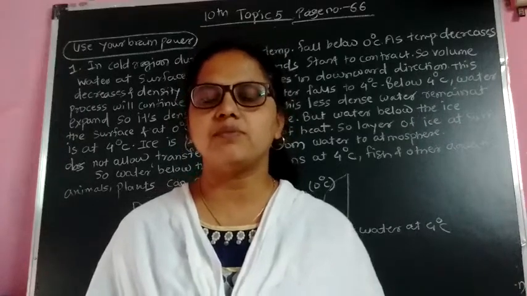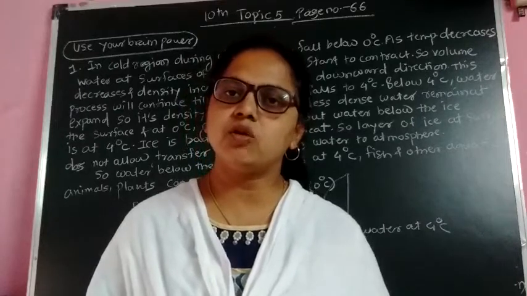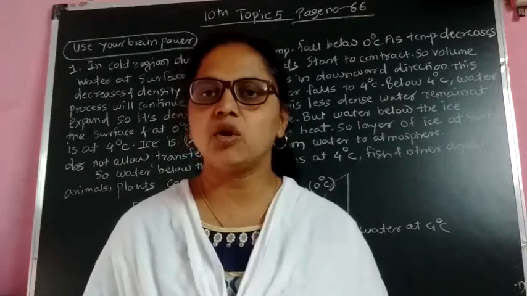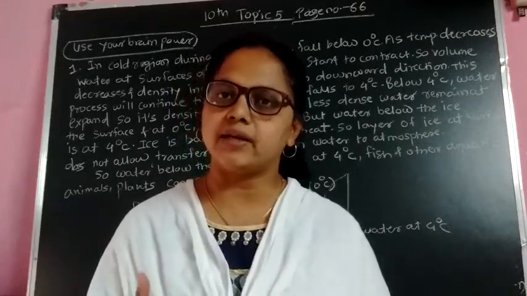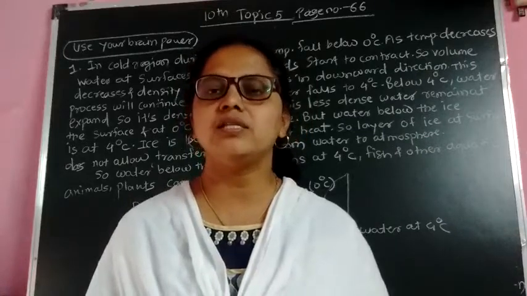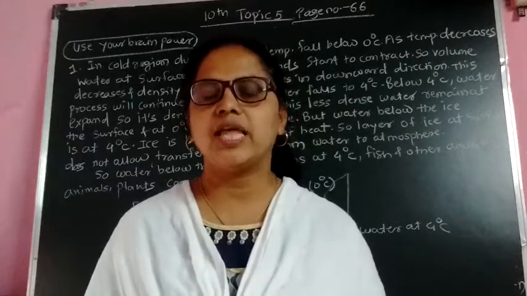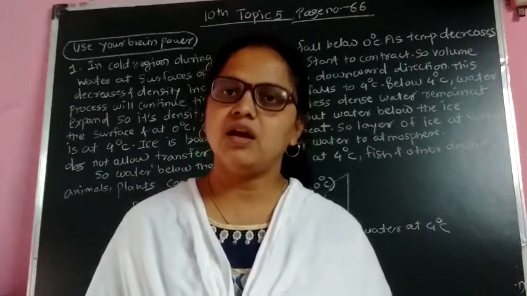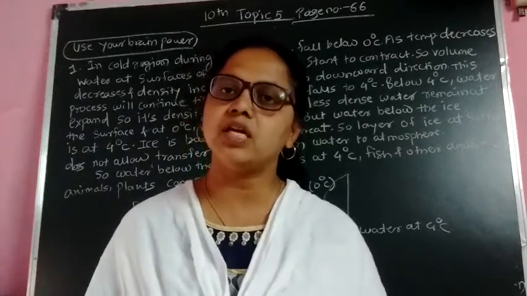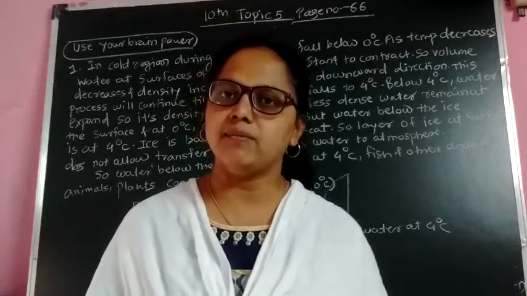What is the anomalous behavior of water? In the temperature range from 0 degrees to 4 degrees Celsius, the behavior of water is different. Instead of expanding, it contracts. So its volume becomes minimum at 4 degrees Celsius, and density becomes maximum. This behavior of water is different from any other substance. It is called the anomalous behavior of water. So how is this behavior useful for the survival of aquatic plants and animals?